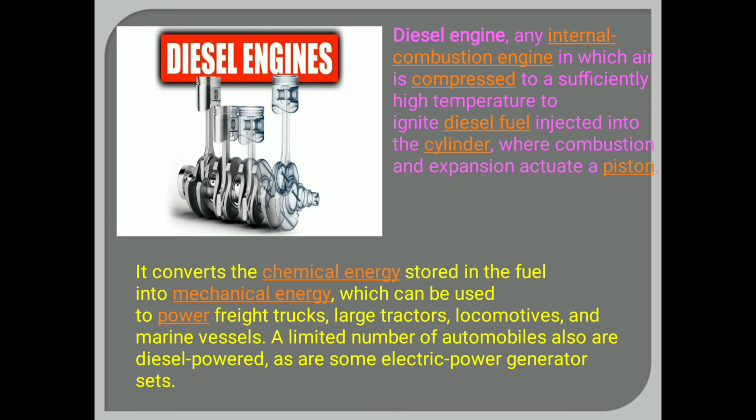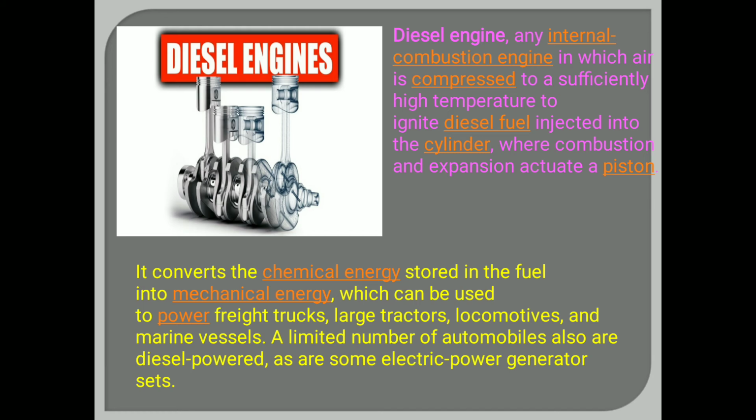In 1900, Diesel proposed a plan of an engine called the diesel engine. It is any internal combustion engine in which air is compressed to a sufficiently high temperature to ignite diesel fuel injected into the cylinder, where combustion and expansion actuate a piston.